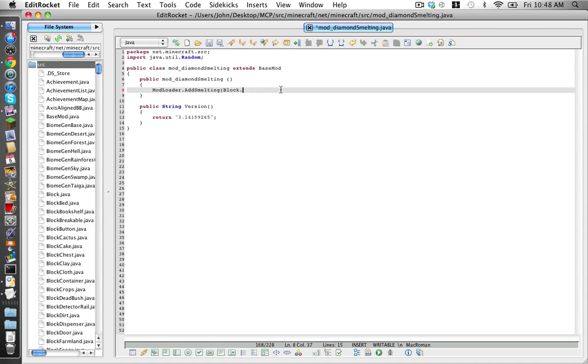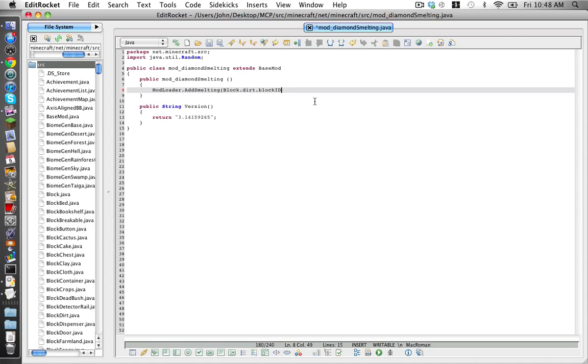Now if you were to use an item to smelt, you would go item.diamond or egg dot shifted index. That's what you would type. But in our case we want to smelt a block dot dirt dot block ID.